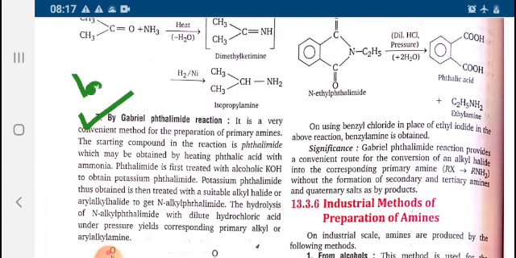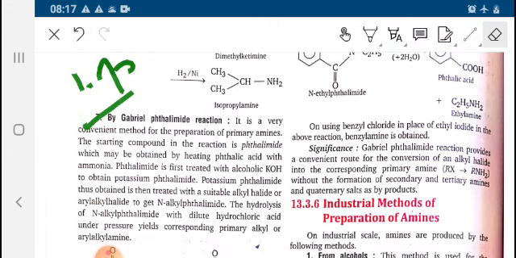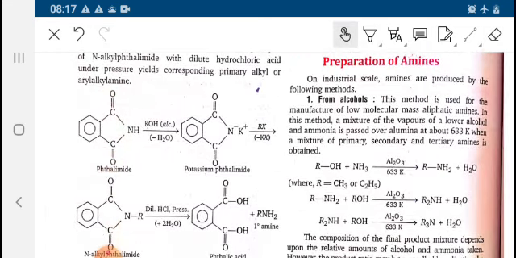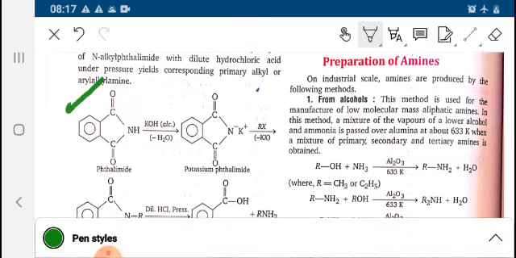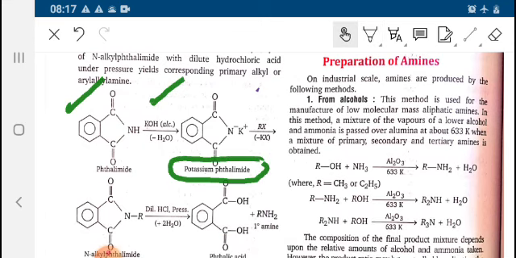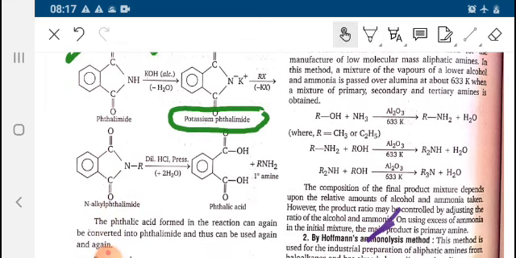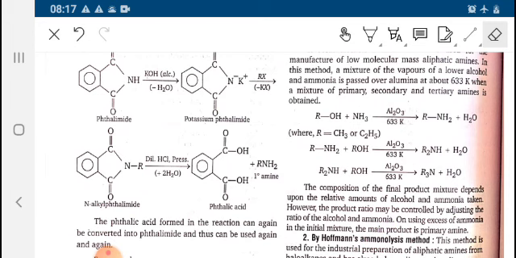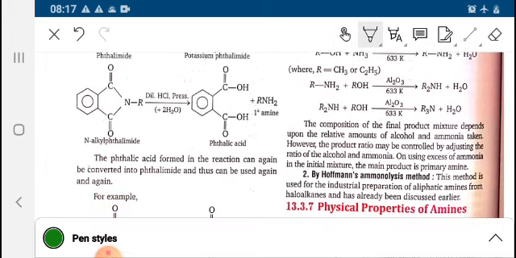Gabriel phthalimide reaction. It is a very important reaction. For that, we need to understand the reaction. Phthalimide reacts with alcoholic KOH, forming potassium phthalimide. This potassium phthalimide further reacts with RX, that is alkyl halide, to give N-alkyl phthalimide, and later on the product obtained is phthalic acid. As you can see, this is phthalic acid and 1 degree amine is obtained.